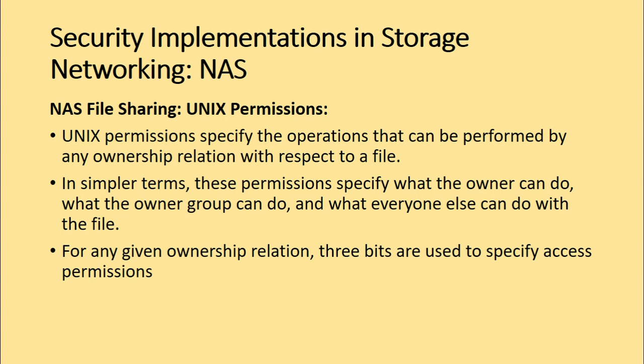Because Unix defines three ownership relations, that is owner permission, group permission, and all permission, a triplet defining the access permission is required for each ownership relationship, resulting in 9 bits. So 3 bits for the owner, 3 bits for the group, and 3 bits for all other users. What are the 3 bits? The read bit, the write bit, and the execute bit. That is what we call a triplet.